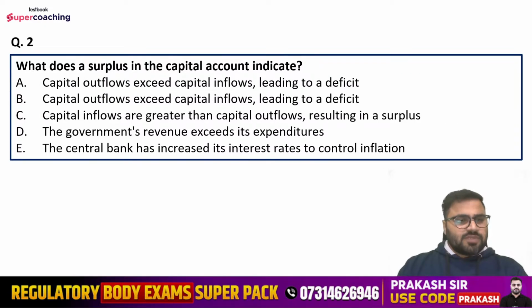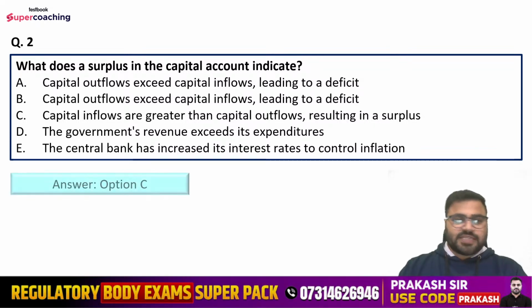debt. Question number second is, what does a surplus in the capital account indicate? Options are capital outflows exceed capital inflows leading to a deficit, then further capital inflows are greater than capital outflows resulting in a surplus, the government's revenue exceeds its expenditure, the central bank has increased its interest rates to control inflation. So right answer is option number C.